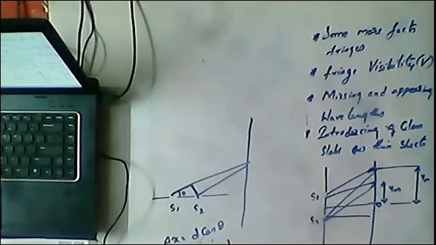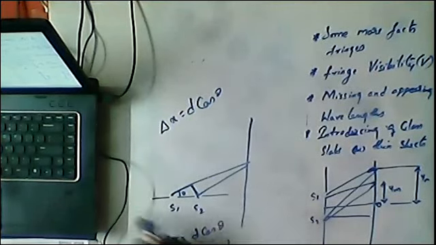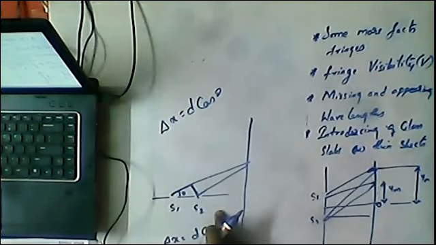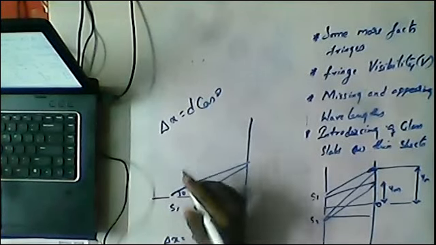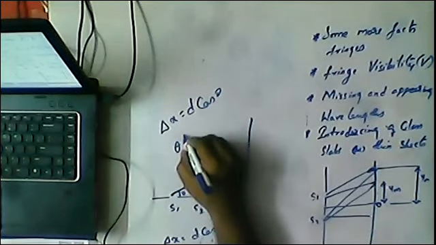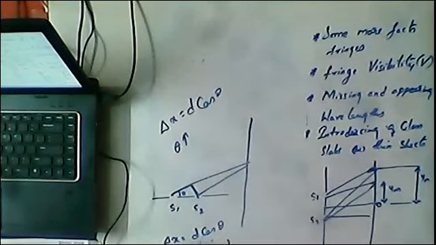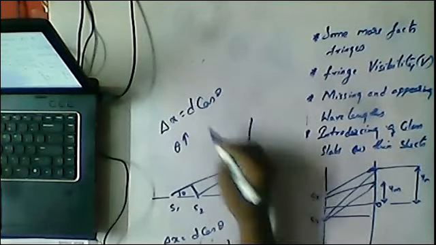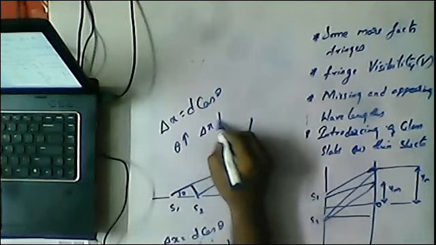This is the most important point. Once again, I am writing here: delta x is equal to d cos theta for horizontal sources. Since delta x is directly proportional to cos theta, if theta increases, delta x decreases.